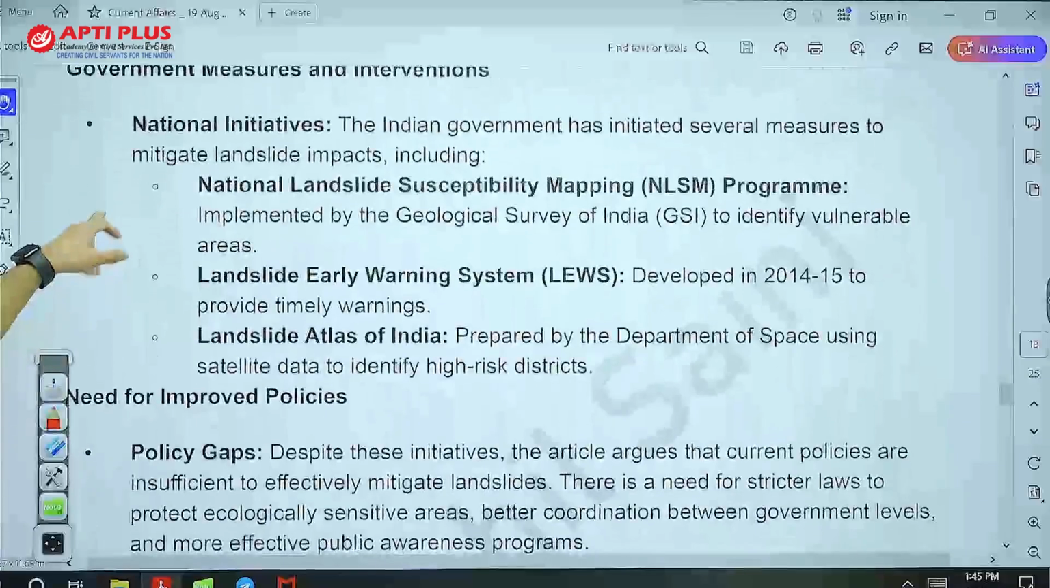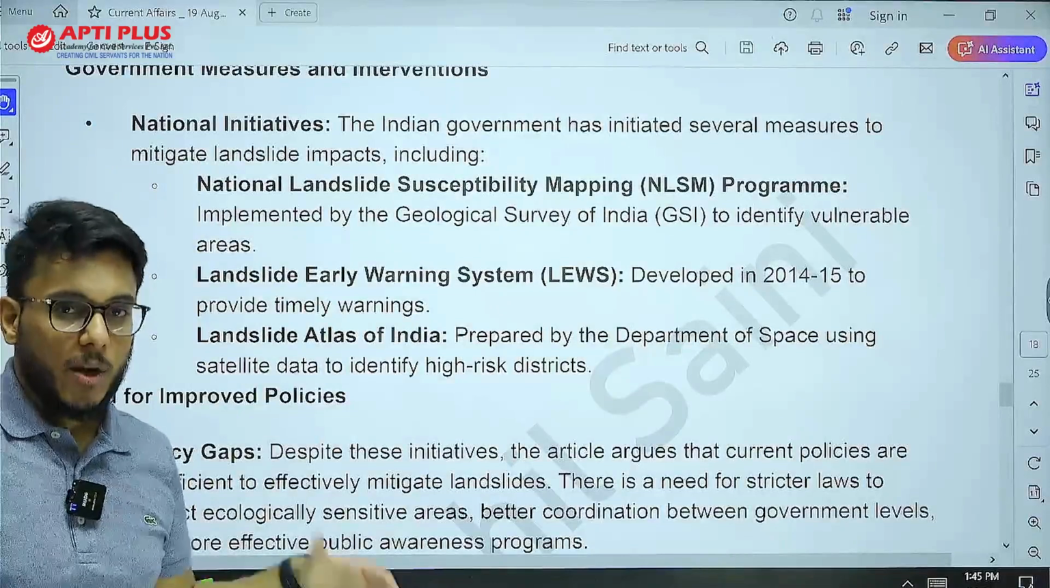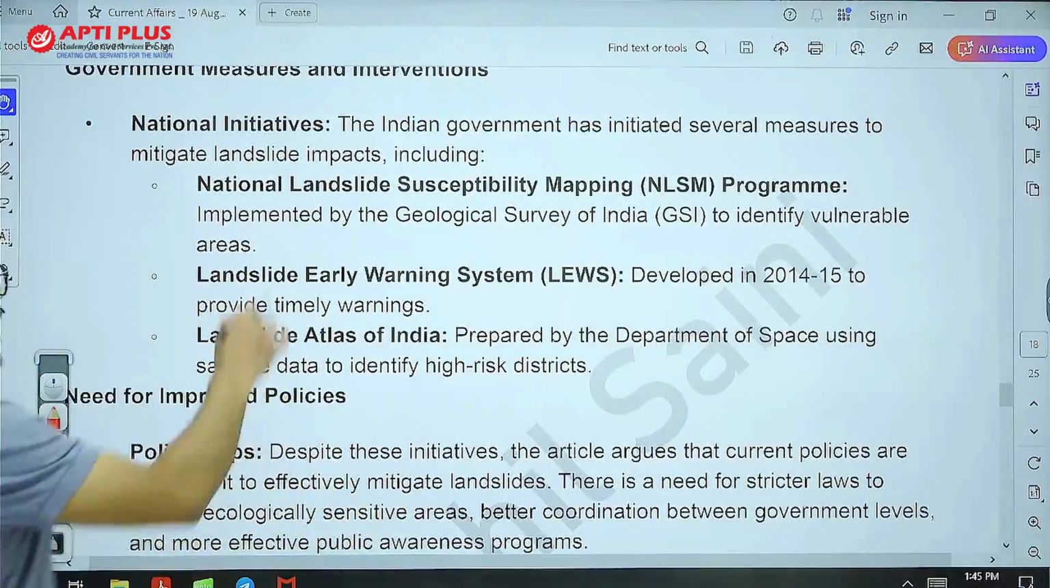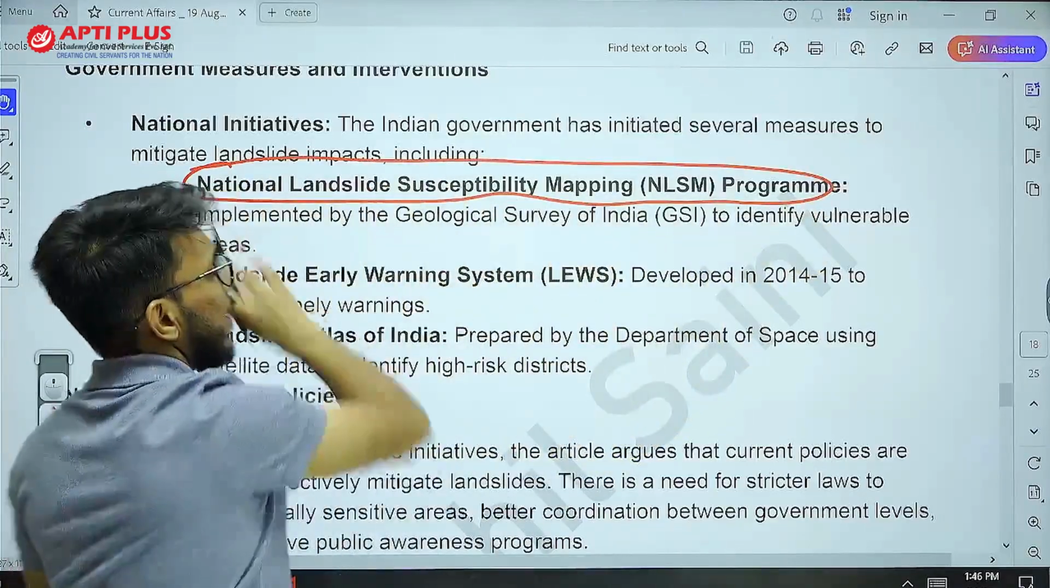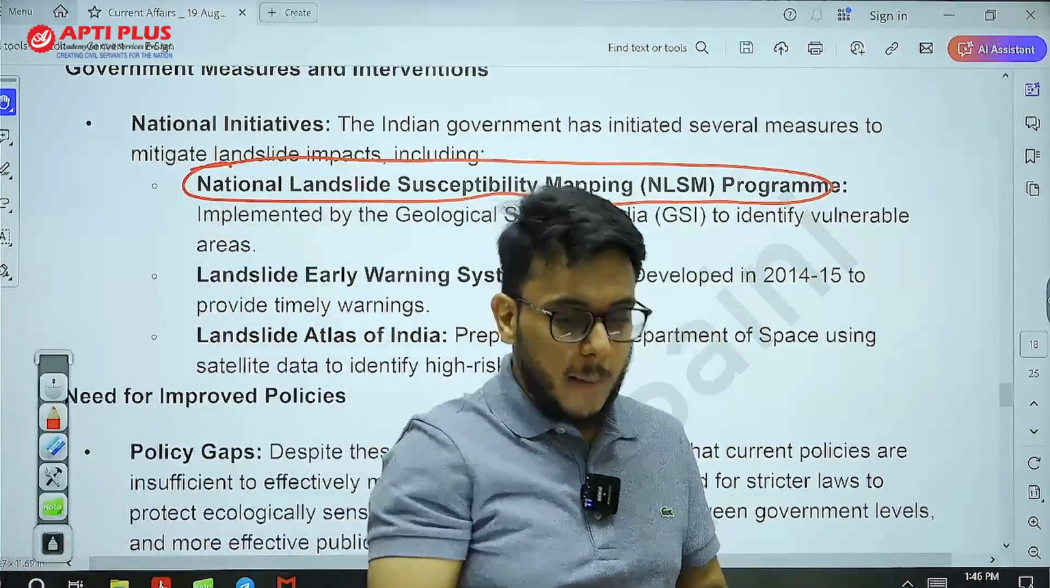Now, the government has taken certain initiatives in this direction. For example, there is the National Landslide Susceptibility Mapping Program.